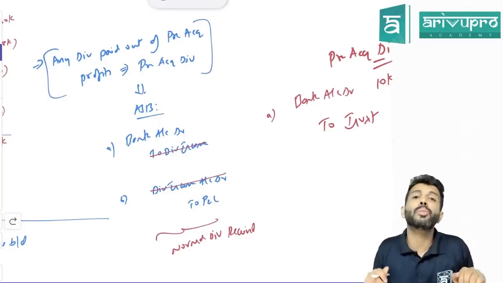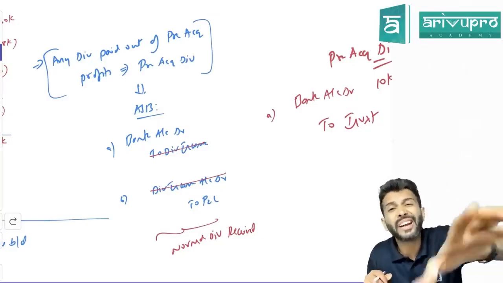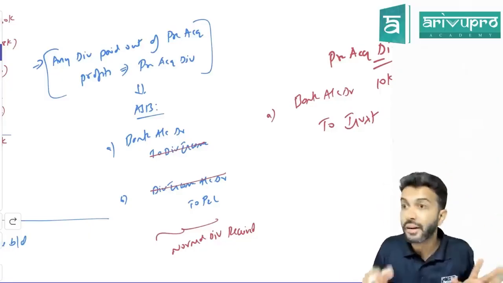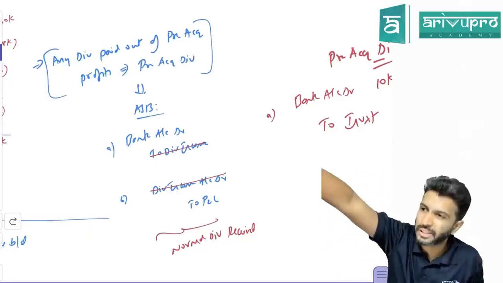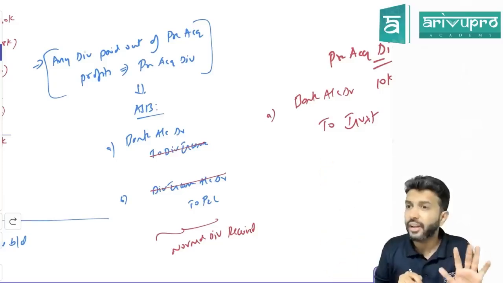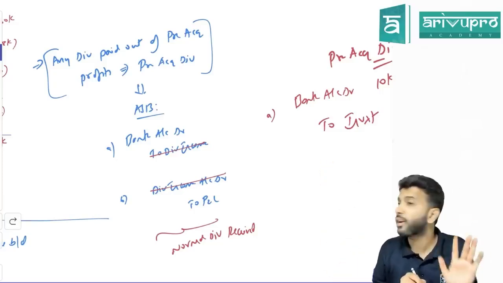So that means our super duper accountant, instead of treating it as pre-acquisition dividend, treated it as normal dividend. That they will tell in the adjustment. In this problem, do we have it or not? Not there. If it is there, what to do is what you need to understand.